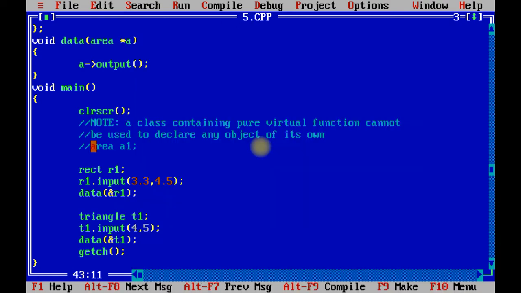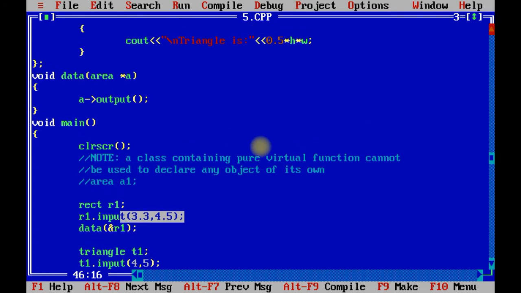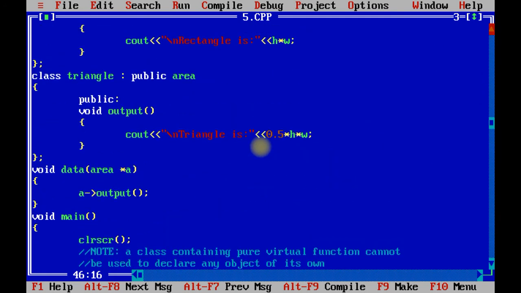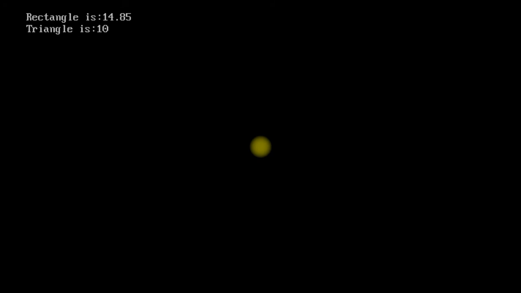Program number 5. Let us execute the program. Yes, the output is proper. First output is 14.85 and second is 10. 3.3 multiplied by 4.5, the output is 14.85.